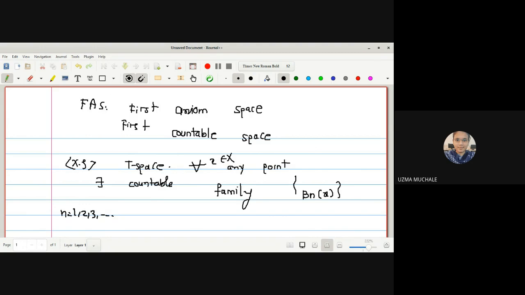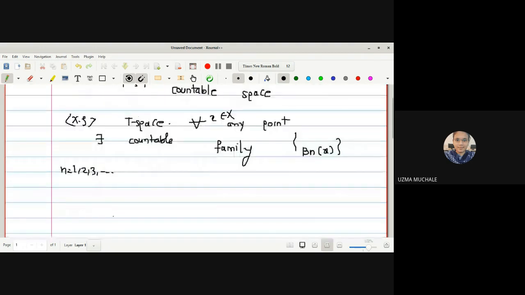Right? So, starting with the definition, X should be a topological space, and for every point of your universal set X, there exists, which means we should have at least one countable family Bn of x, where n is 1, 2, 3, and so on. Okay, so Bn of x are open sets in X. What are these Bn of x? These are the open sets in capital X such that they must satisfy the conditions.